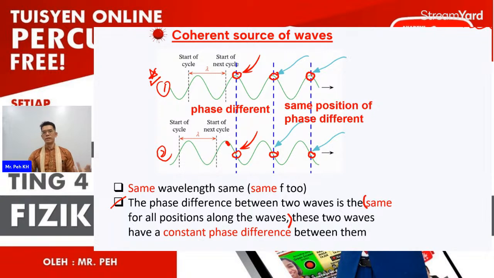Okay, so for two waves with the same frequency and wavelength, the phase difference will be constant. So you can see the wave at the top is always at the crest, and the second wave is always after the crest. So this is what is meant by phase difference is constant.